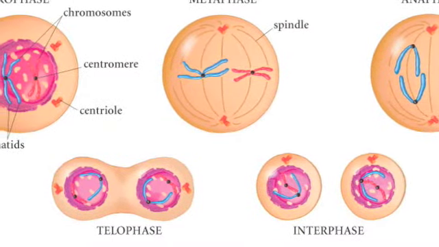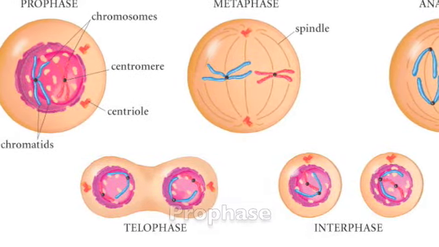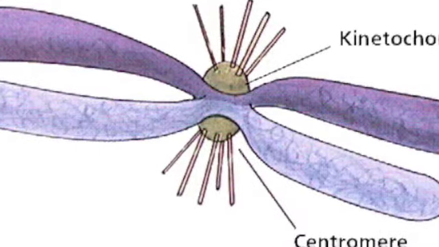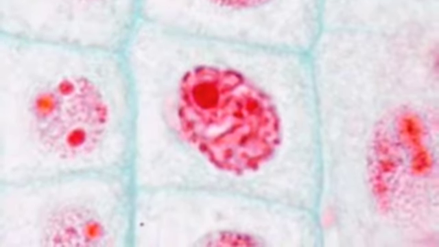During prophase, the chromatin fiber condenses to form discrete chromosomes, which consist of two sister chromatids joined at their centromere. The nuclear envelope begins to break down. The mitotic spindle begins to form. The nucleoli disappear. Centrosomes move away from each other, and each chromosome has a kinetochore.